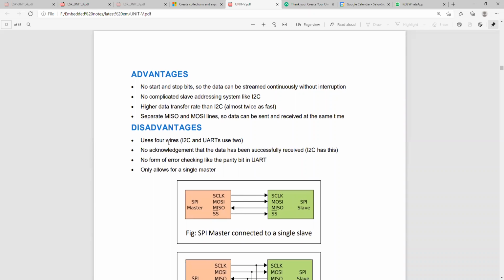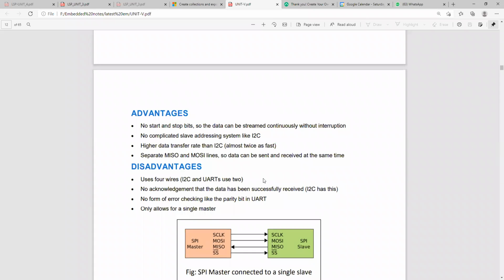So here you can see the disadvantages. SPI uses 4 wires; in I2C you are using 2 wires. There is no acknowledgement that the data has been successfully received by the destination. There is no form of error checking like parity as in UART. Parity checking is not there, and it only allows a single master.